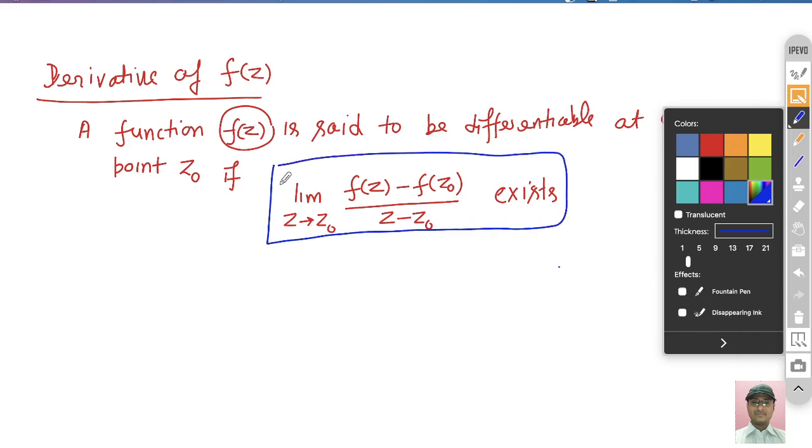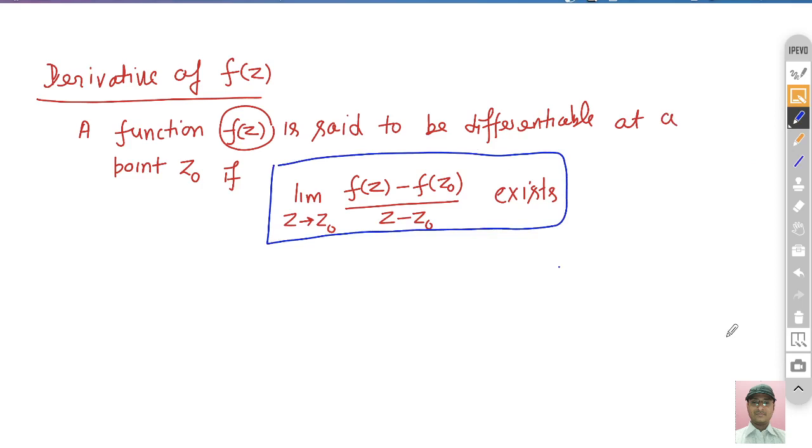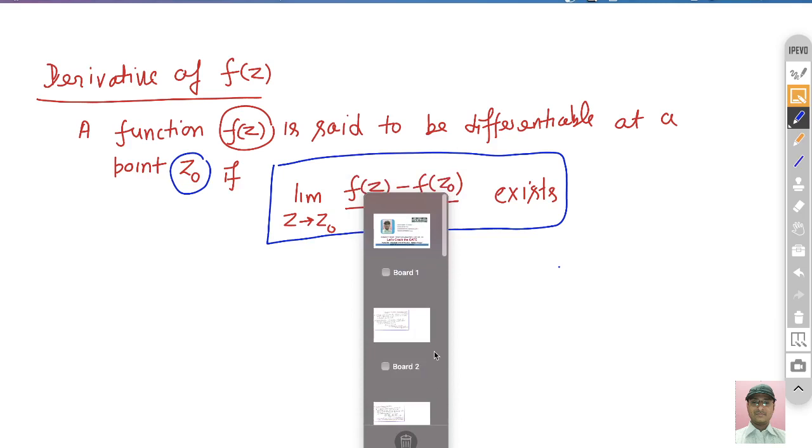Now we use this concept to understand the definition of analytic function. I think it is clear what is differentiation of f(z) or derivative of f(z) at any point. Now we move on to the first definition, that is, what is analytic function.